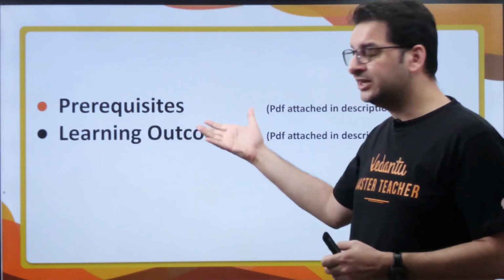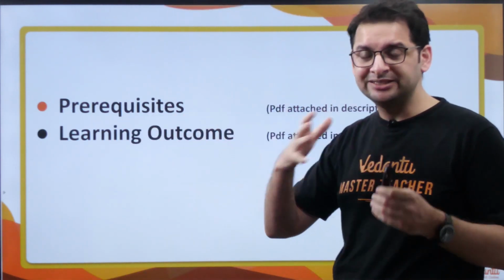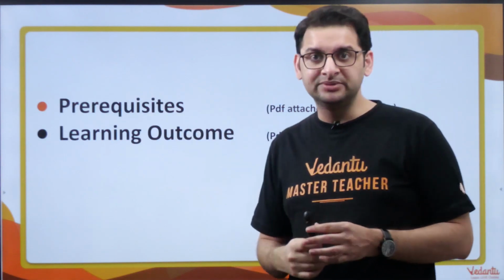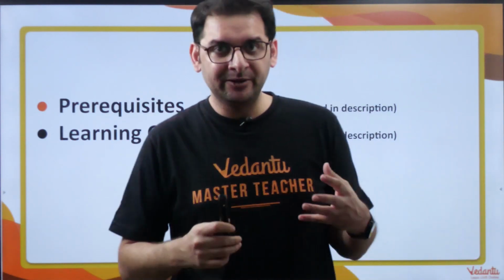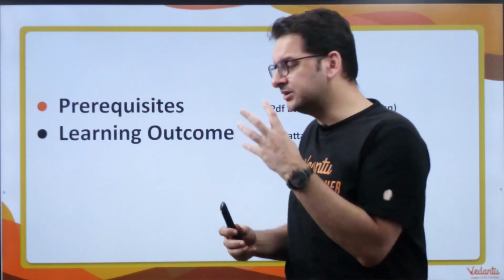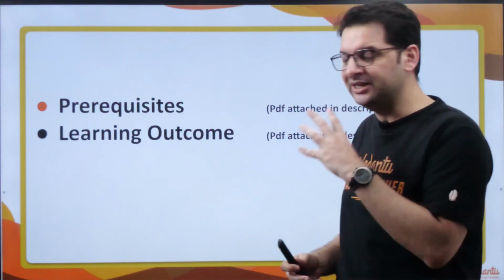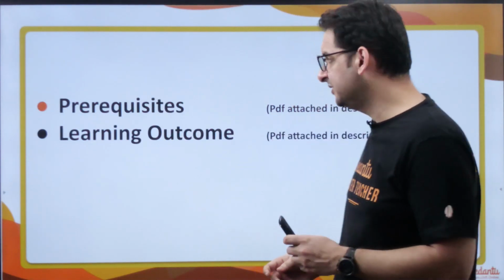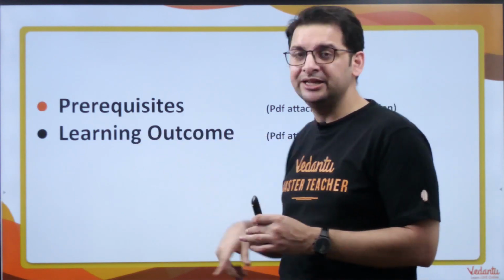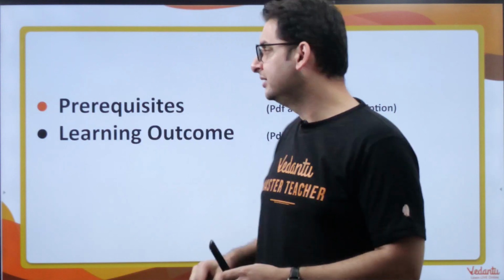The prerequisite is something like this: if your child is able to solve these problems quickly, and can do most of these problems, then of course we feel that your child is definitely eligible to be a part of this course. And we also made learning outcomes. That is the kind of problems he'll be able to solve after going through this course.